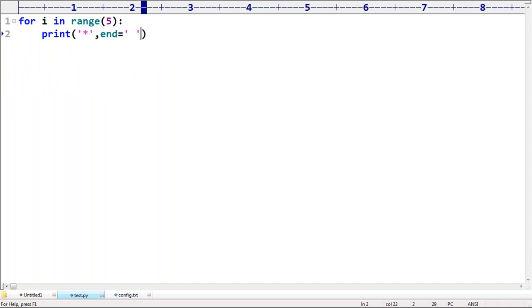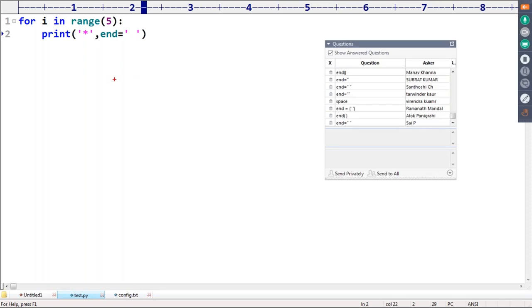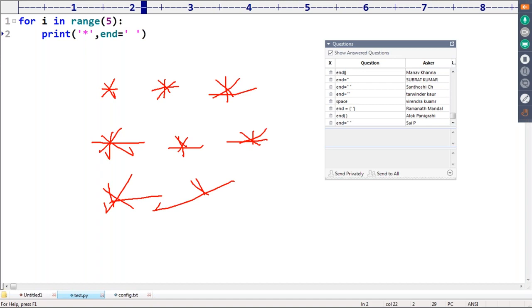Now my requirement is, you are in a position to print one line, which is perfectly valid. Now can you please print stars like this, star like this, I want this type of output.